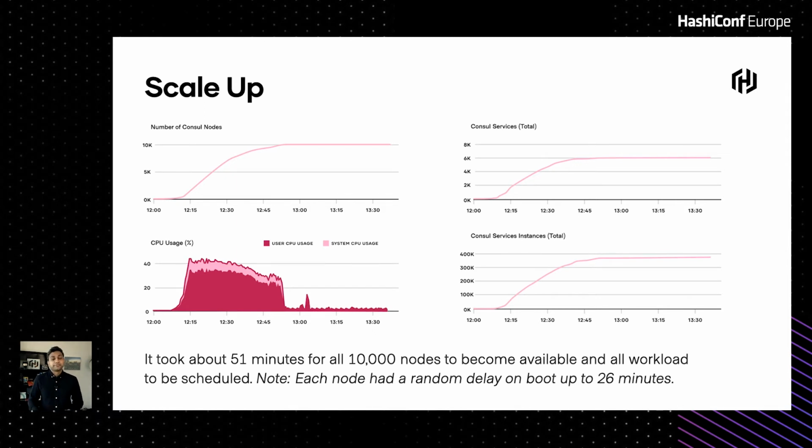Those certificate signing requests were done by the servers. As soon as you hit the 10,000 nodes and everything is scheduled, the CPU on the control plane servers goes down and stays at about 5 to 10% throughout the experiment.